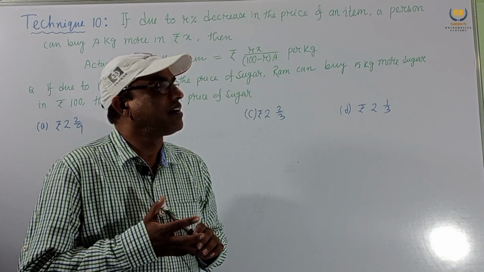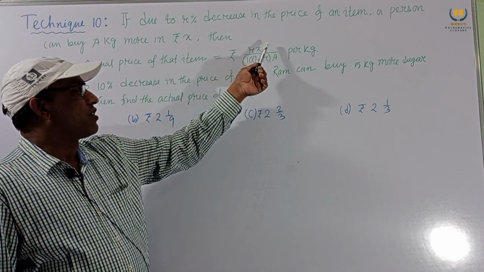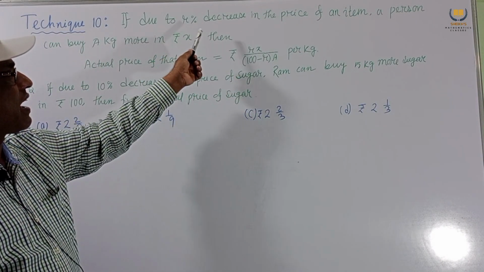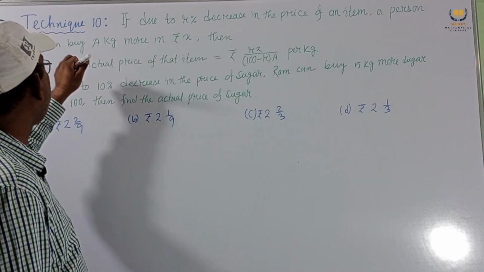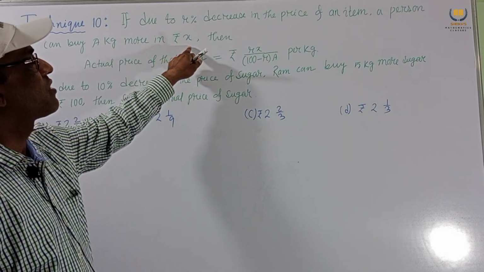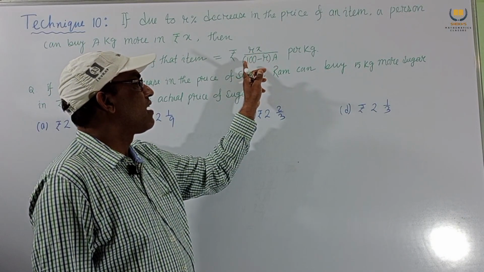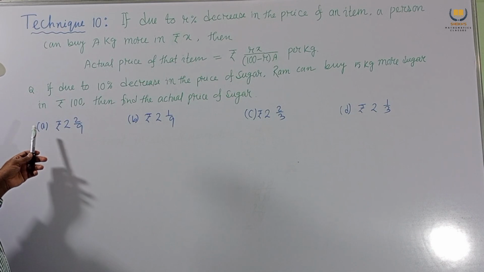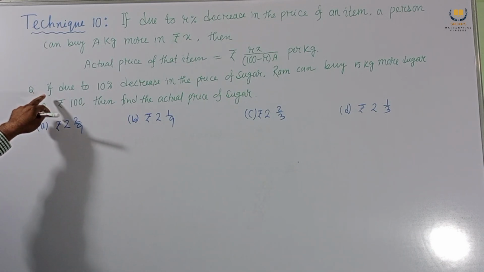So the decrease percentage is R, and a person can buy A kg more in rupees X. Then the actual price is Rx by (100 minus R) into A per kg. Let us consider one problem.